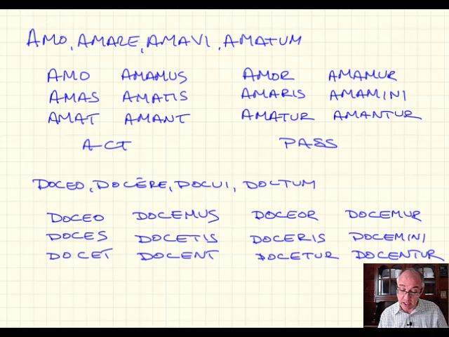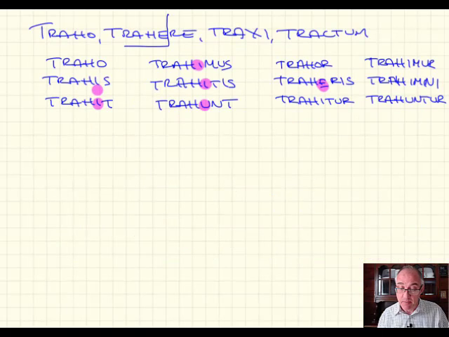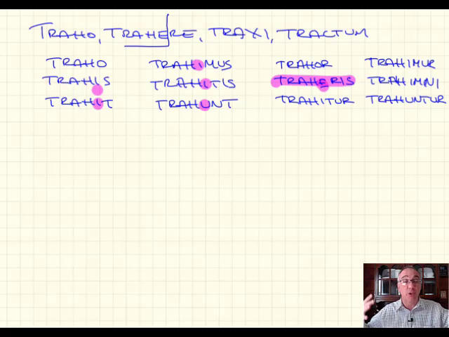In fact, it looks just like doceris. Romans don't have that problem with that E sound. You would expect trahiris to be consistent, but this is the only exception. And so in truth, this whole chapter is based around, in part, that one exception. And that's why I'm willing to gloss over it.